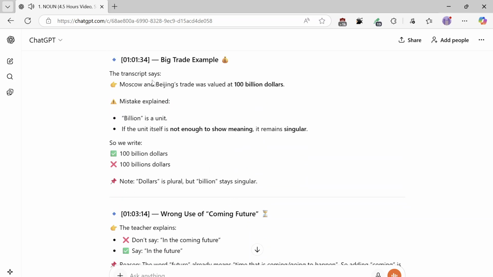Big trade example. The sentence says, Moscow and Beijing's trade was valued at $100 billion. Mistake explained: billion is a unit. If the unit itself is not enough to show meaning, it remains singular. So we write $100 billion, not $100 billions. Note, dollars is plural, but billion stays singular.